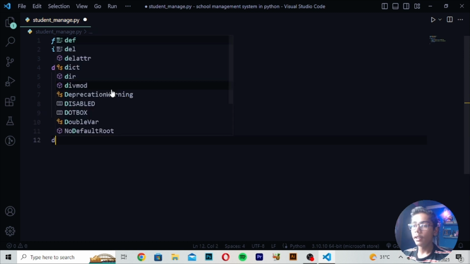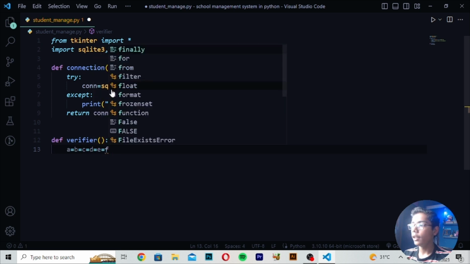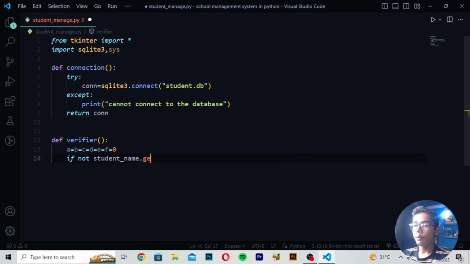Then you have to just write here def verifier. Then you have to just make this tag here, move down, write here a, b, c, d, e, f is equals to 0. If not student underscore name dot get, and then you have to make this bracket here, and here you have to write t1 dot insert, and here I will be just writing end comma value. Then you have to make this open close, write here student name is required, then I will be just writing this tag, write \n.